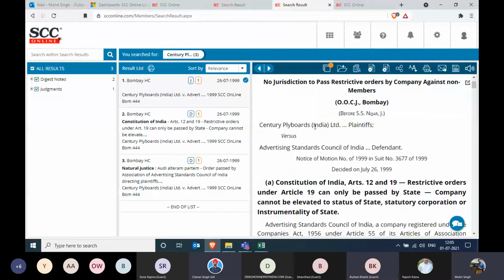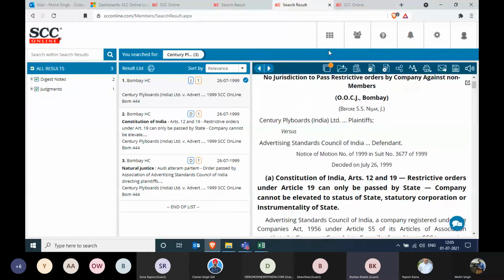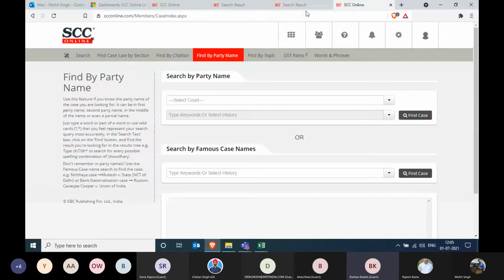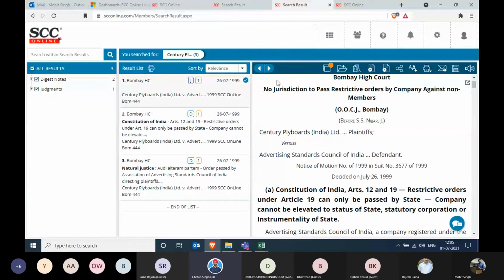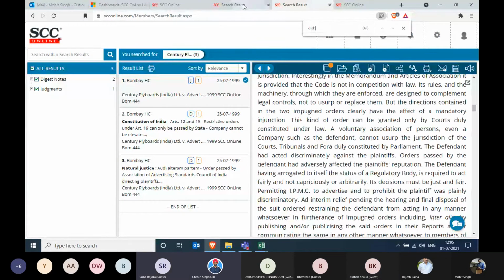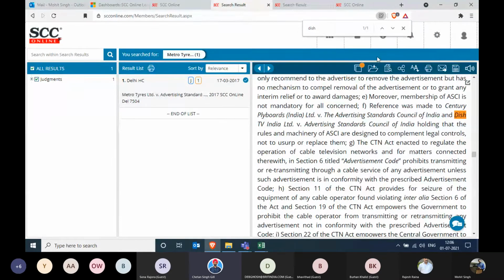But why does it take so long to identify one simple judgment? Should it not be highlighted through a hyperlink? So this is what you're seeing on the judgment over here. Mohit, can you just control F one more time and show us the Dish TV mention over here? This is a part of the judgment, sir. In the judgment, they have not mentioned any citation, so we do not make any changes in the judgment text.